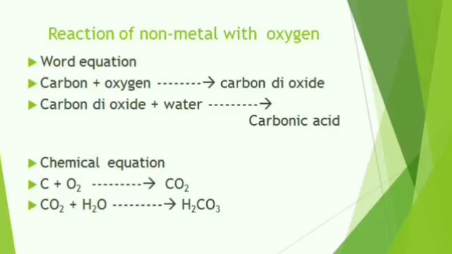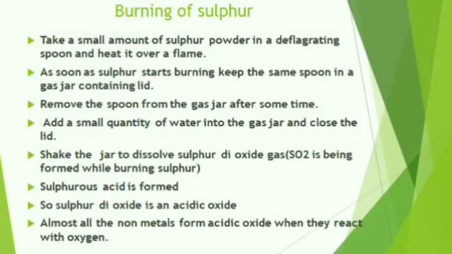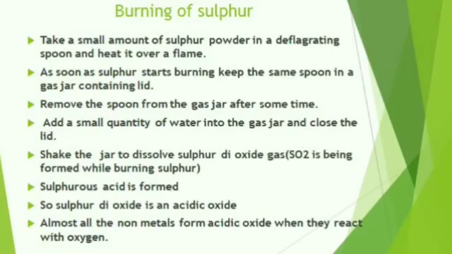Now we will learn one activity, to show that non-metals react with oxygen to form acidic oxides. What are the things you need for this activity? Sulfur powder and a deflagrating spoon. Look at this picture. This is known as the deflagrating spoon. You also need a Bunsen burner, a gas jar covered with a lid, water, a petri dish, and red and blue litmus paper.